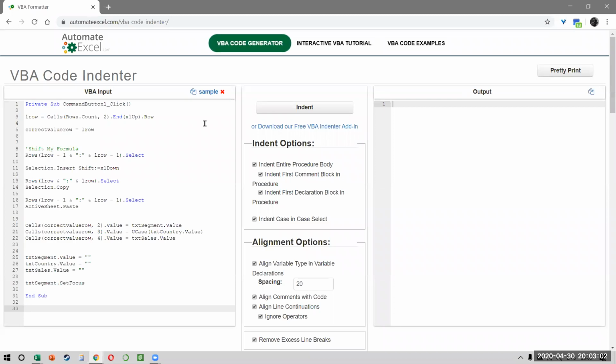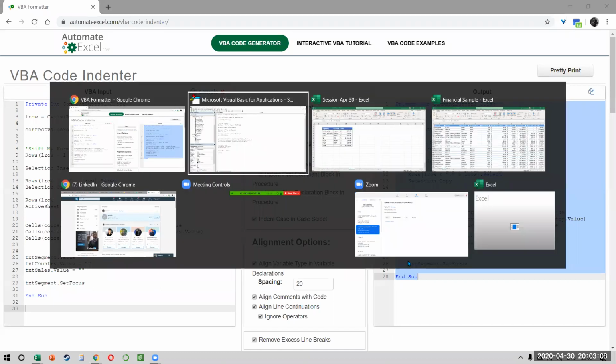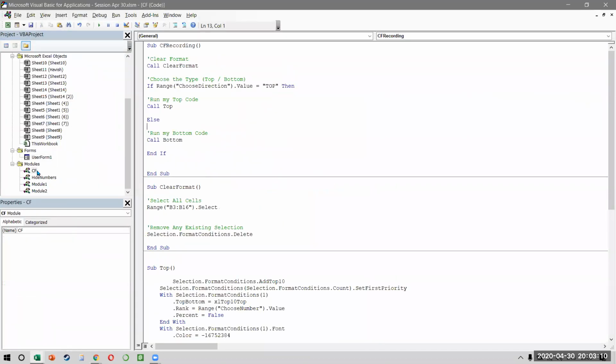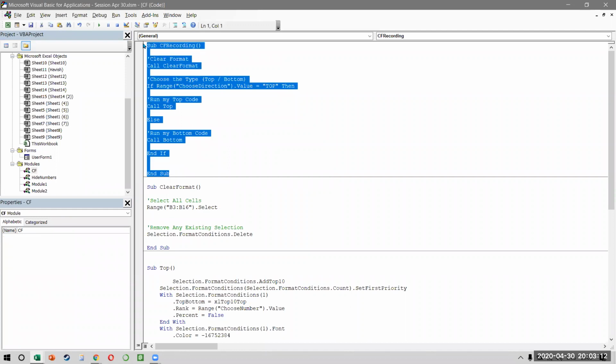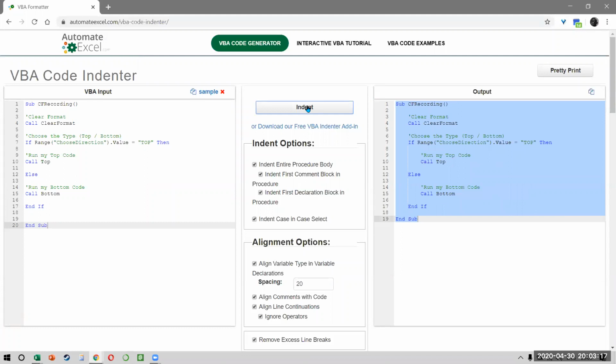Okay, Control V, you click on indent, and you see what it did? It automatically created some correct spaces for you. And like this, you can use any code that you want, like this conditional formatting one. Do you see this? My code doesn't have the right spaces in it. If I click on indent, it will automatically create these right tab points, the right indents. It's very, very handy. I mean, this is remarkable, that you get something like this for free.